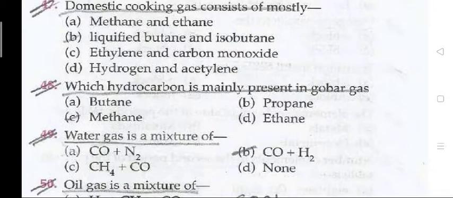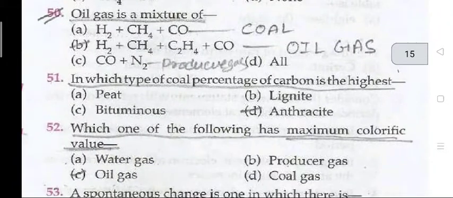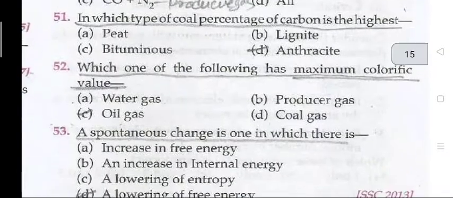Question 48. Which hydrocarbon is mainly present in gobar gas? Methane. Water gas is a mixture of CO plus H2. Question 50. Oil gas is a mixture of H2, CH4, C2H4 plus CO. Oil gas.